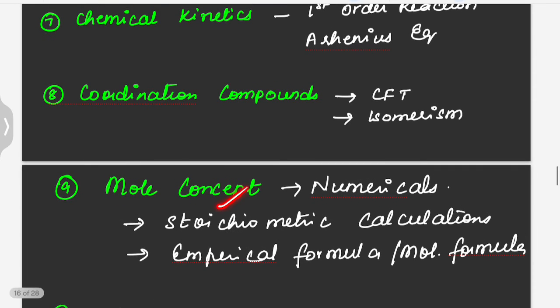And then mole concept. This is the basic chapter. You should know this chapter because it is the interlinking chapter for all the other chapters. Usually numericals will be asked from this chapter. Simple stoichiometric calculations will be asked. Empirical formula and molecular formula will be asked from this chapter. Usually from mole concept every year 2 to 3 questions will be asked.